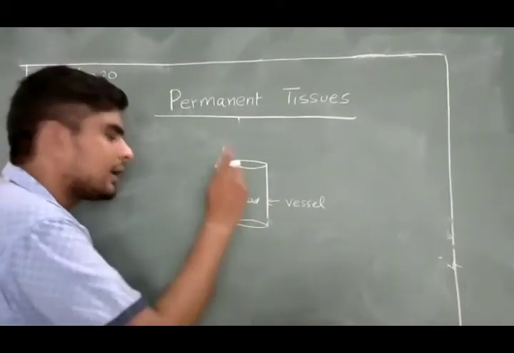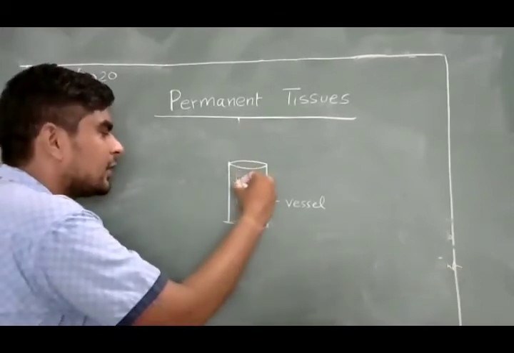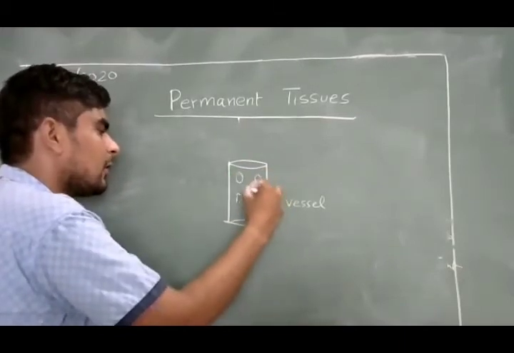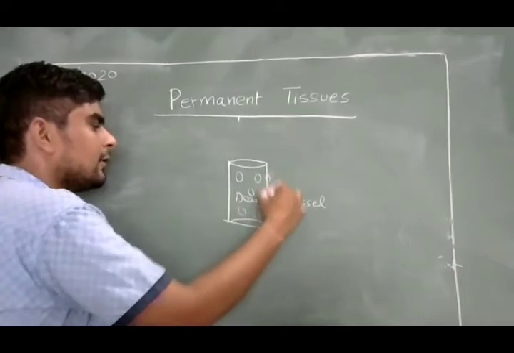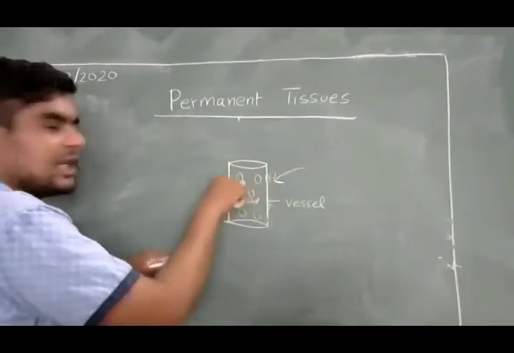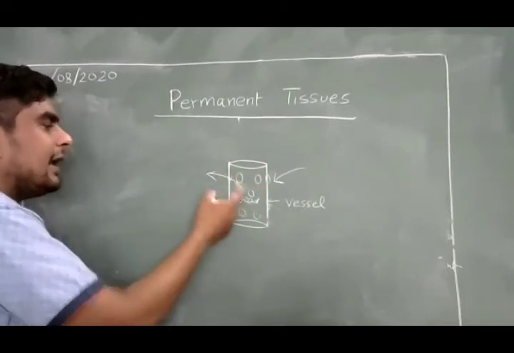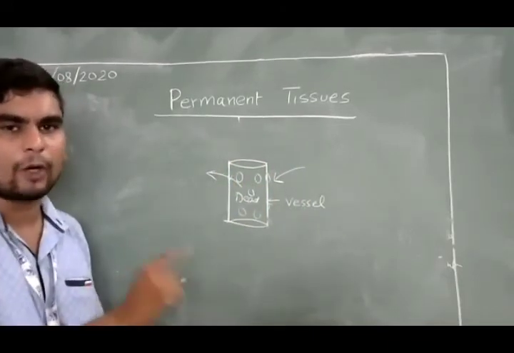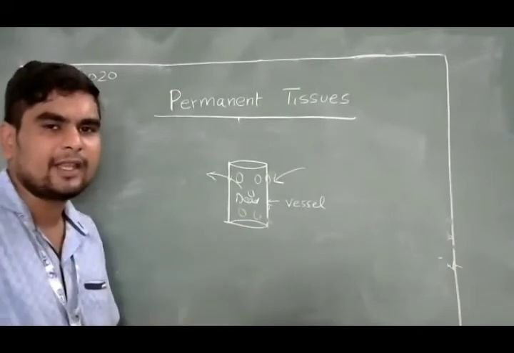It helps in water conduction. It has pits on its wall, all of the walls having pores, so that material can enter from these pores as well as leave from these pores, mainly water, because water is conducted in the xylem.